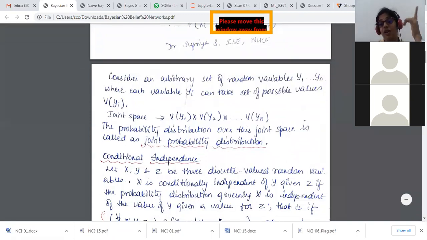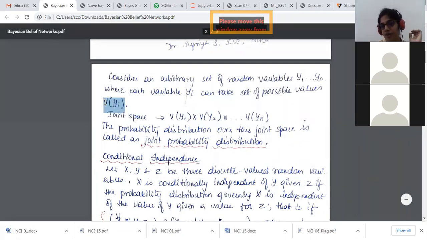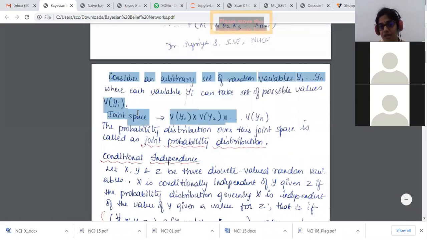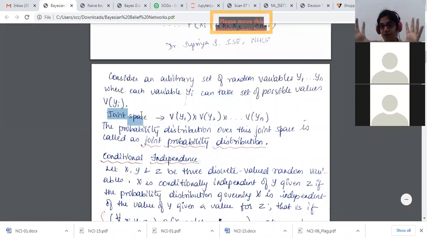Here, rather than x1, x2, x3, I'm having y1, y2, y3, and so on up to yn, where each is a variable yi and can take any possible values. So it's going to be V of yi. Now I will call this a joint space. The graph that we had displayed, we'll consider that to be a joint space, where I'm going to write the probability of all of those nodes together.